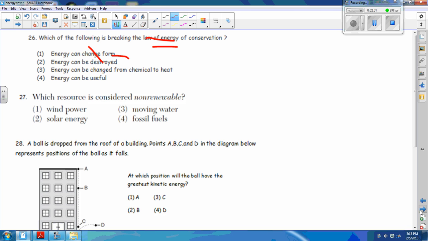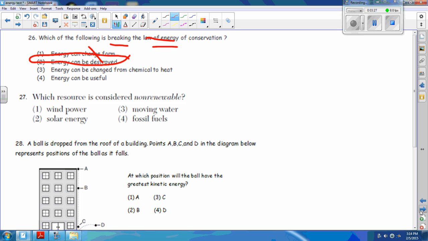We can't destroy it. There's nothing you can do to destroy energy because Einstein states energy is equal to mass times the speed of light squared. So matter is everywhere in the universe. All we can do is transform it. If we take the nucleus of an atom and split it apart, like uranium, we get 2 different elements, and we also get a whole bunch of radioactive material. However, we don't destroy it. Those protons are always going to be there, and they just will recombine. You just transform it. So the rest of them are accurate. Number 2 is the answer.